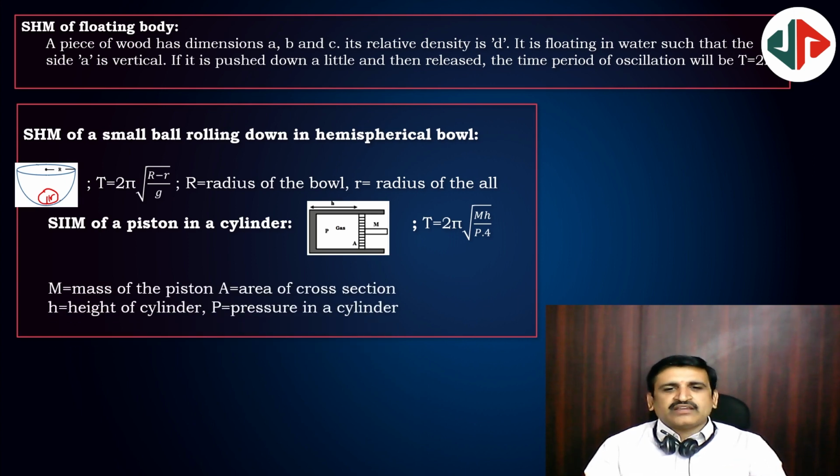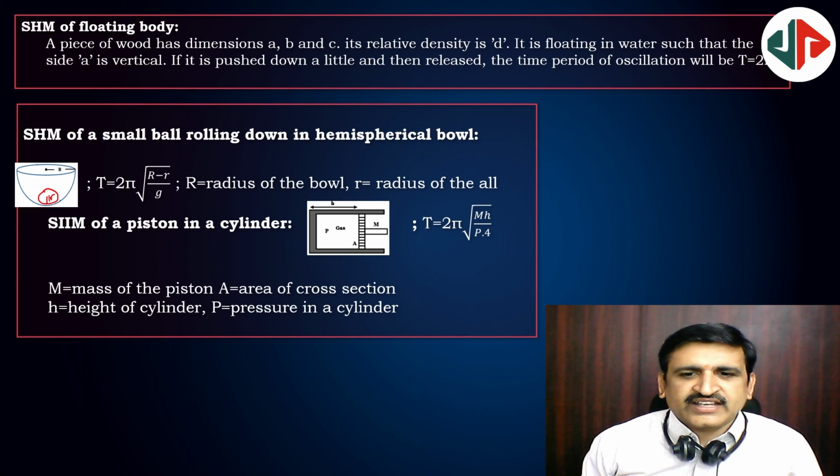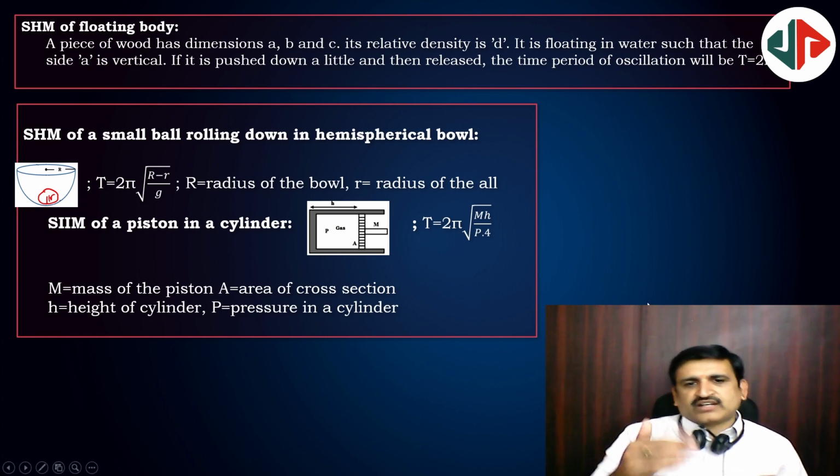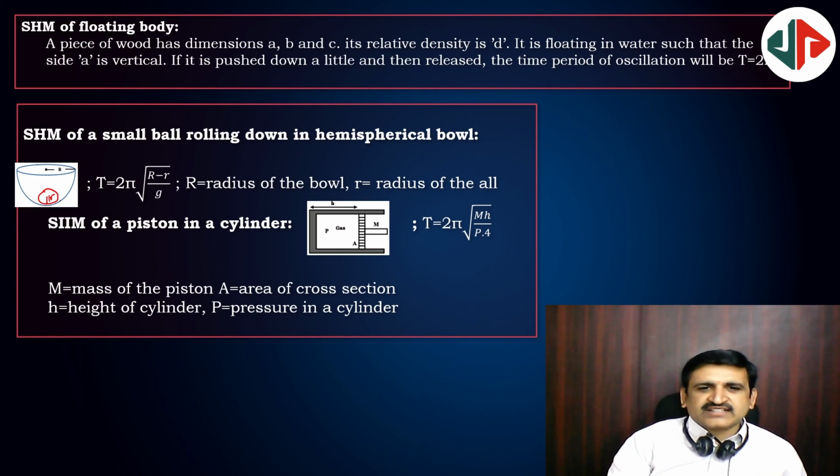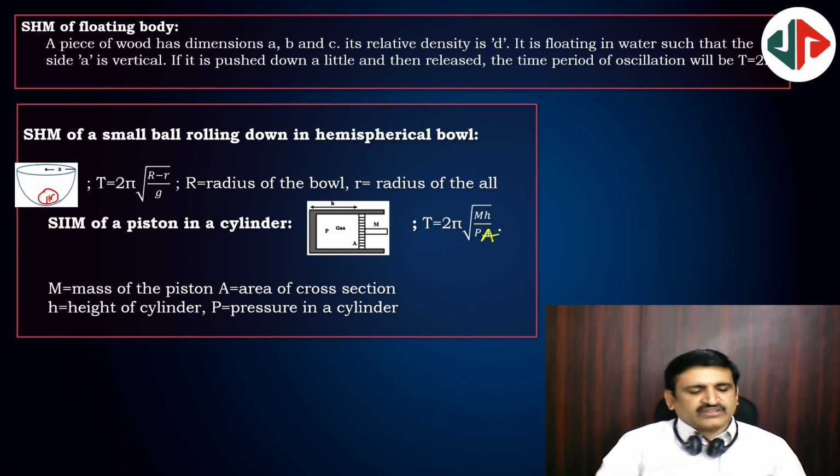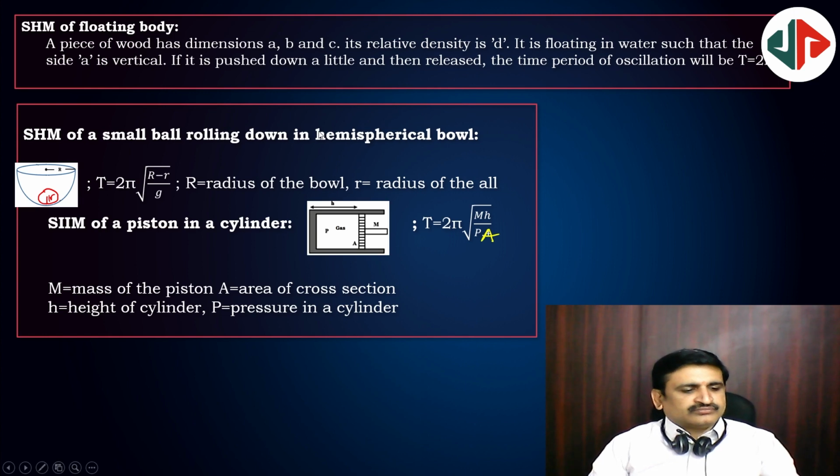It should have volume, but the cross sectional area on the numerator and denominator gets cancelled, so it must be mh/PA, area of cross section. We should correct this, this is A. Okay, yeah. Next, we'll continue.